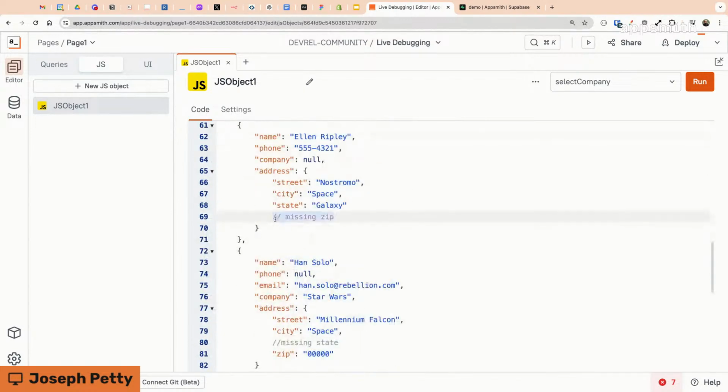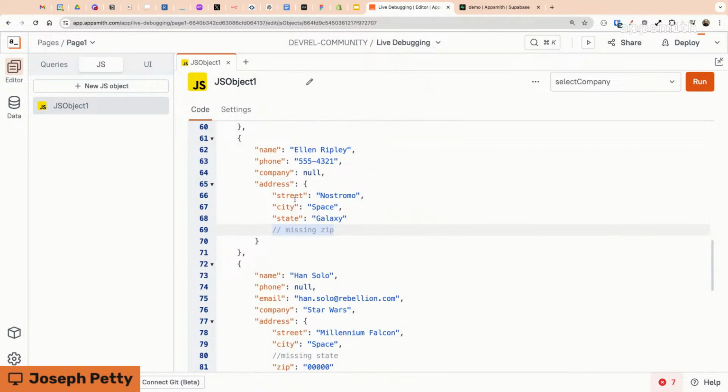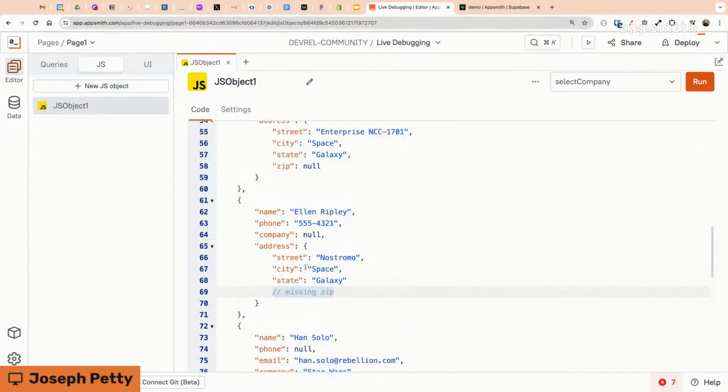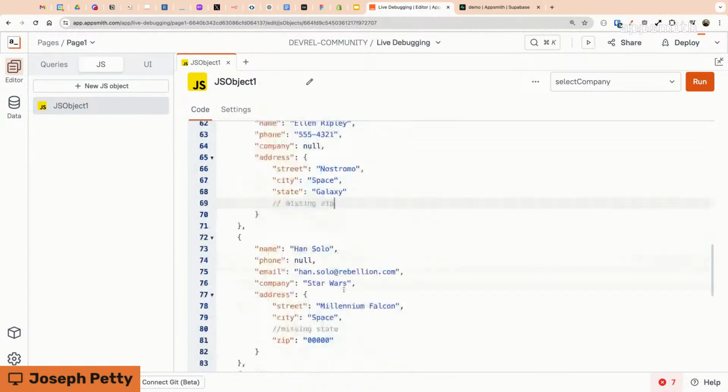So there are different ways that your data structure could be null or undefined, whether it's that first level property you're trying to access or something nested. And all of those give you a little bit different error. The error message that you'll get back, or if you're trying to loop over it in JavaScript, you're going to get different clues back in those errors. And it's just good to know what you're looking for and to pay attention. Is the property completely missing, or is it just null? Or is it a nested property that's missing? And those will all behave a little differently. So we're going to look at a few other cases based on that data.